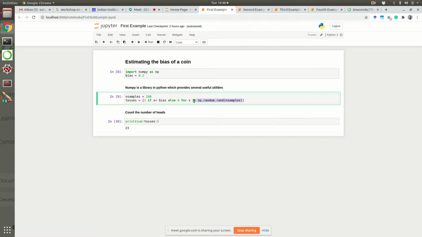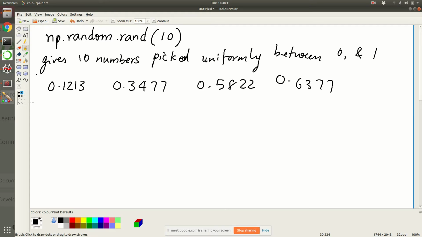Now what I'm doing is this particular statement that you see here, which is called list comprehension. If you have learned Python properly last semester, you would know this. If not, you can still learn. You can ask me if you have any doubts, and I can point you to some resources.